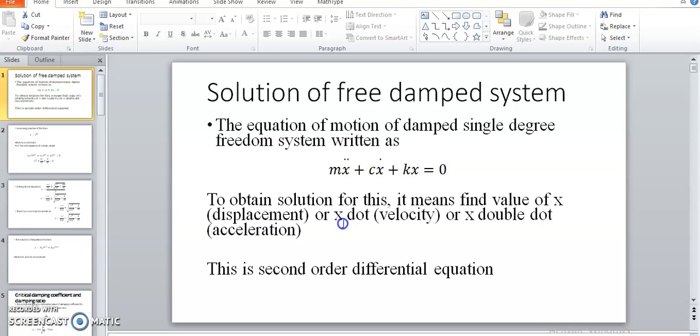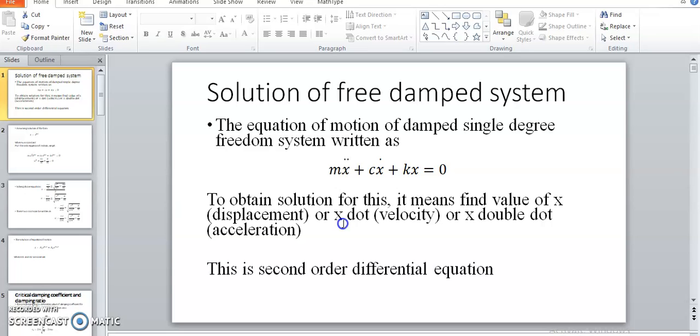Here x is the displacement of the vibratory body, x dot is the velocity of the body, and x double dot is the acceleration of the body or mass. If we look at this equation of motion, this is a second order differential equation.